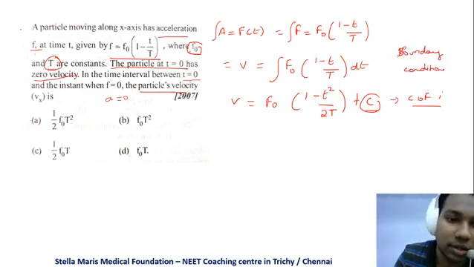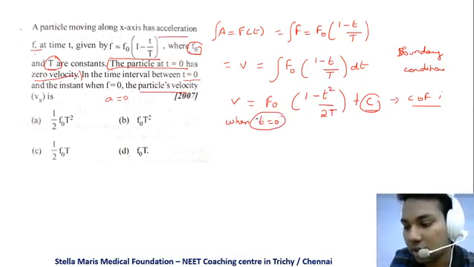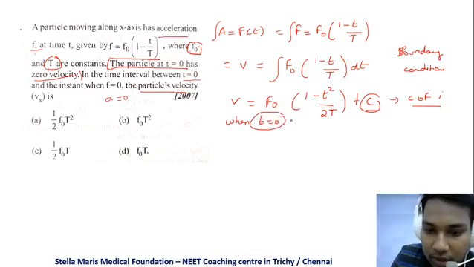The boundary condition here is that they have given the particle at t is equal to 0 has 0 velocity. So when t is equal to 0, that is motion at start, v is equal to 0.